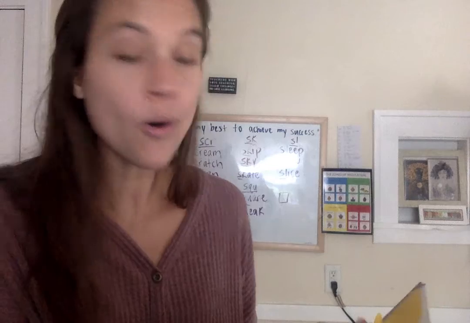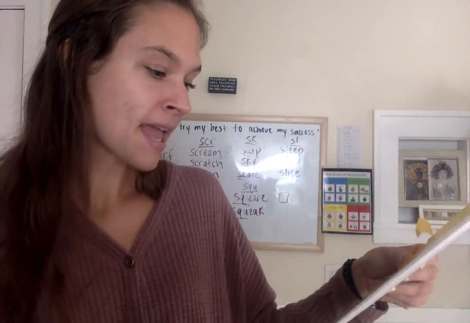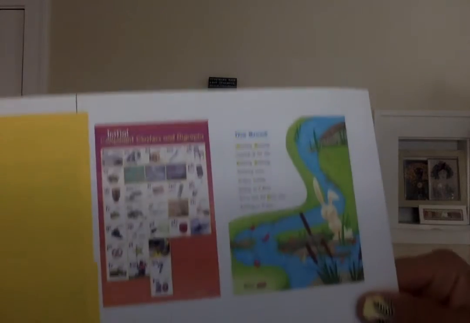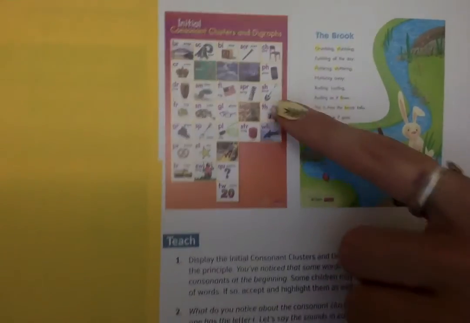We are going to take a look at a poem. This poem is called The Brook, and it's from something called Words That Sing. What we're going to do is read it together. I'm going to read it, and I want you to follow along, do the best you can, and read it with me. Okay, second graders? We are definitely going to notice some consonant clusters in this poem. I'm going to hold it up like this so you can see it, and I'm going to switch sides so I can read it a little better. It's called The Brook.